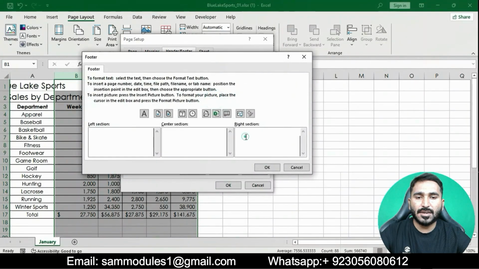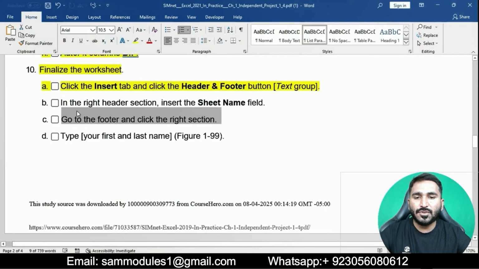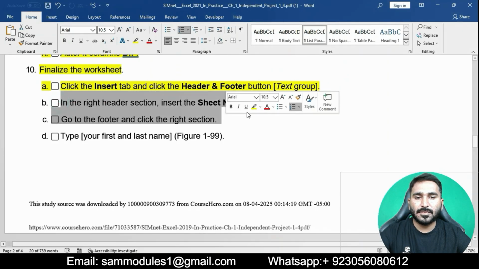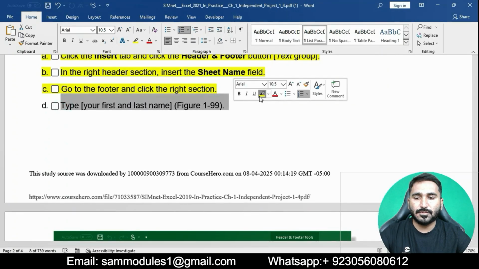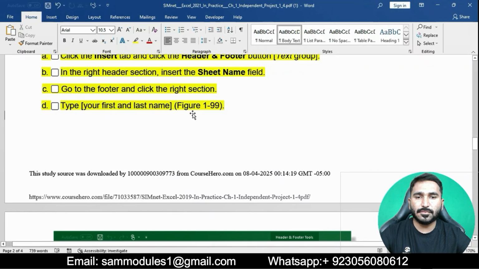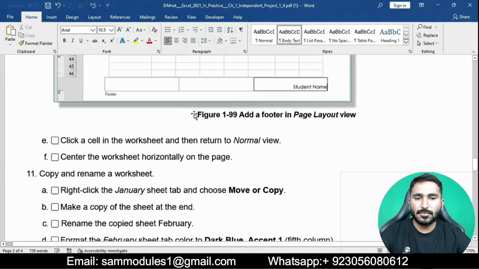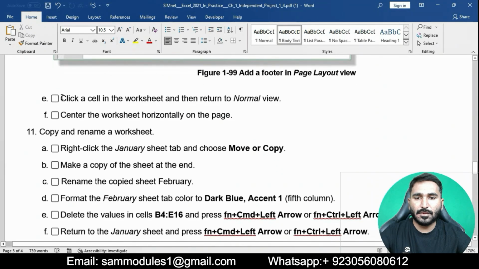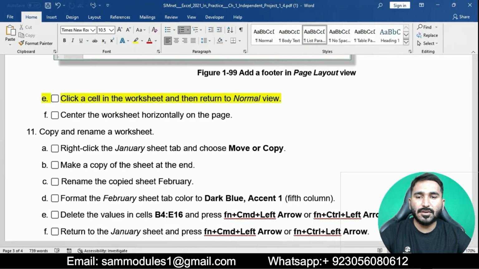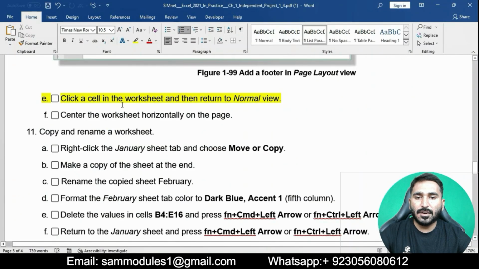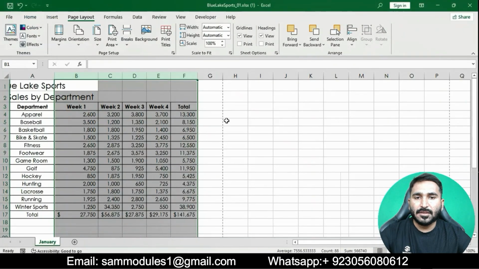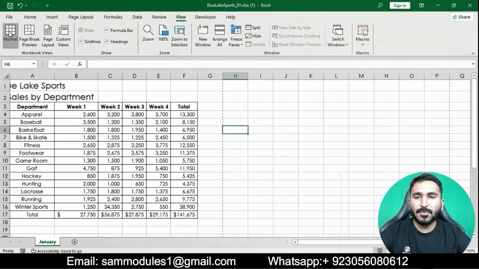Go to the footer and then click the right section. Type your first and last name. Click OK. Click a cell in the worksheet and then return to normal view. Now go to the View tab and click on Normal view.